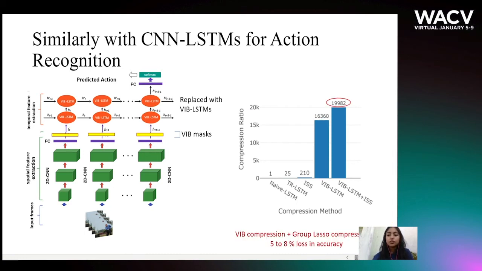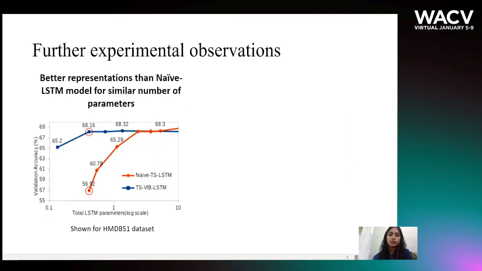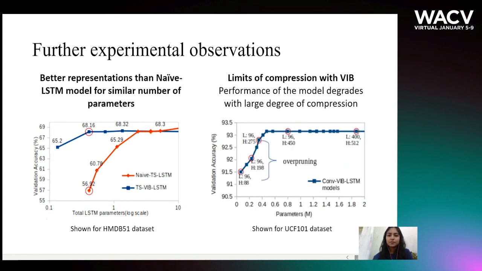Combining our method with the group lasso compression technique leads to an even higher compression ratio but at the cost of lower accuracy. We also note that for the same LSTM parameters, VIB LSTM-based architectures give higher accuracy than naive LSTM architectures. But there's a limit to compression with VIB. After a certain number of parameters, the accuracy starts to degrade.